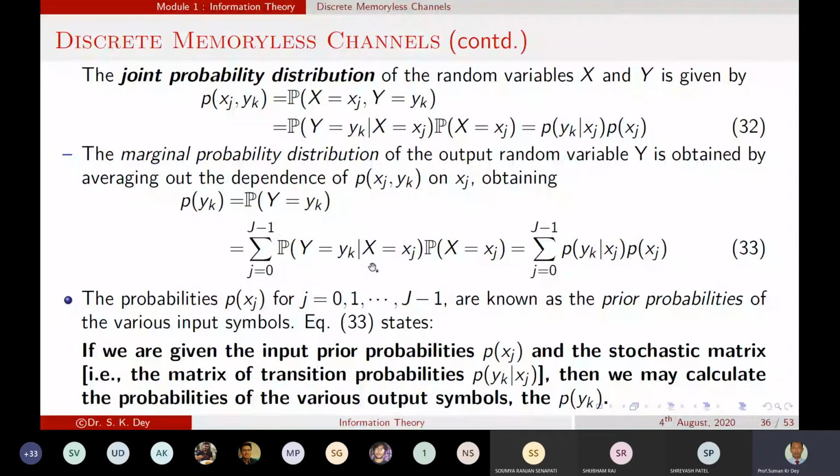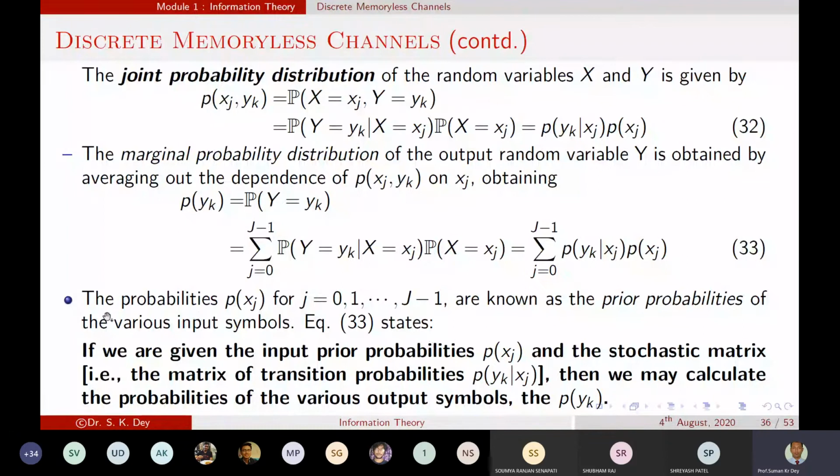And that is equal to, if we replace these two terms, already we know the equivalent terms, that equal to this. So that means P of yk is the summation from j equal to 0 to j minus 1 of this term, the joint probability. Okay, that means we are getting the output of a signal by summing up the joint probability distribution of the input signal.